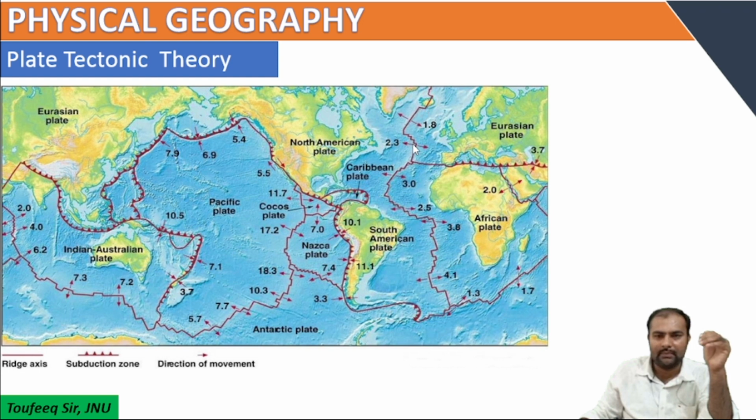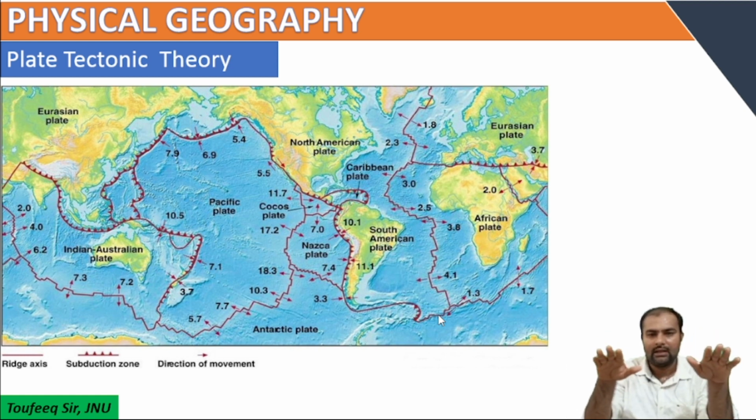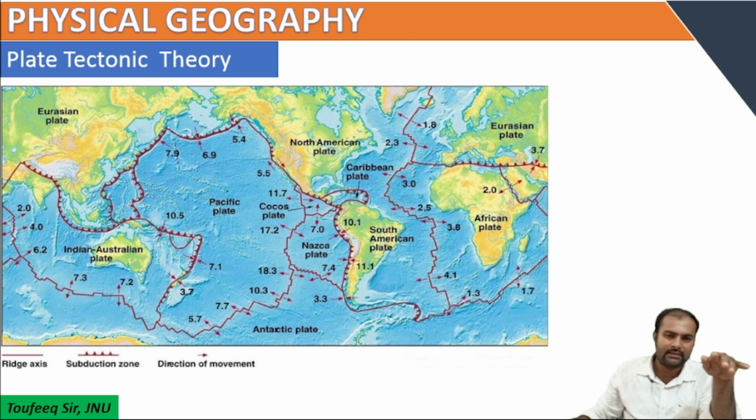This is the Mid-Atlantic Ridge. Here there are two plates, one is the South American plate and the other is the African plate. These two plates are moving apart from each other and forming a ridge, or new crust is formed here because of the moving of these two plates. And here the North American plate and Eurasian plate are moving apart from each other and forming new crust.